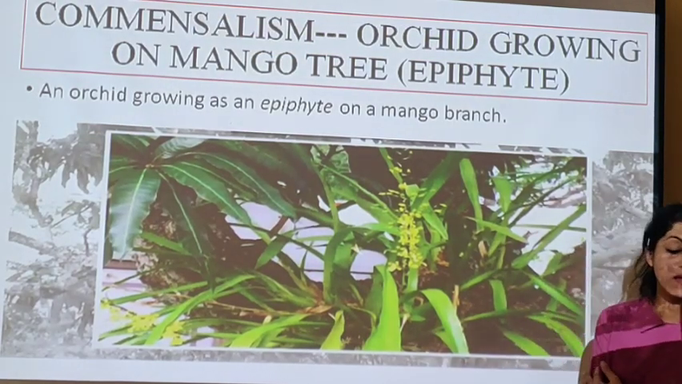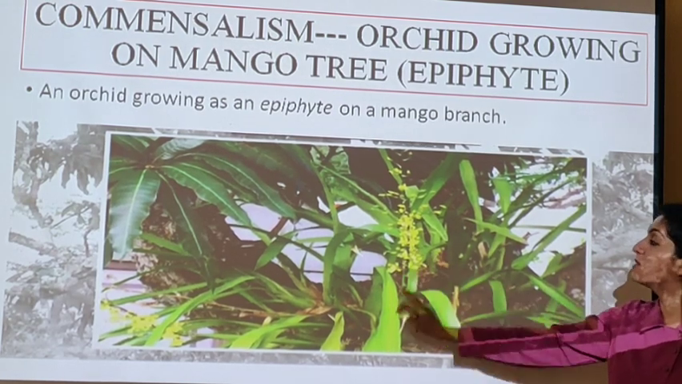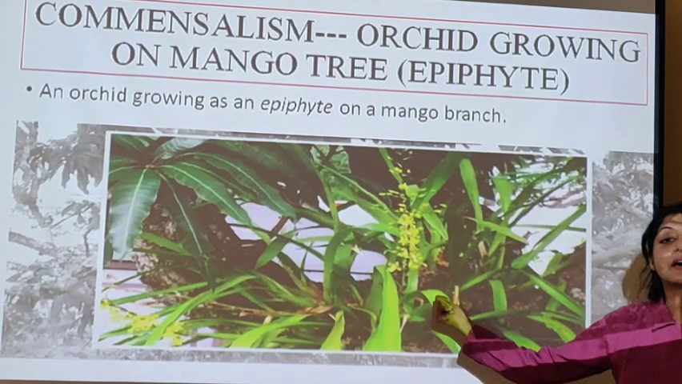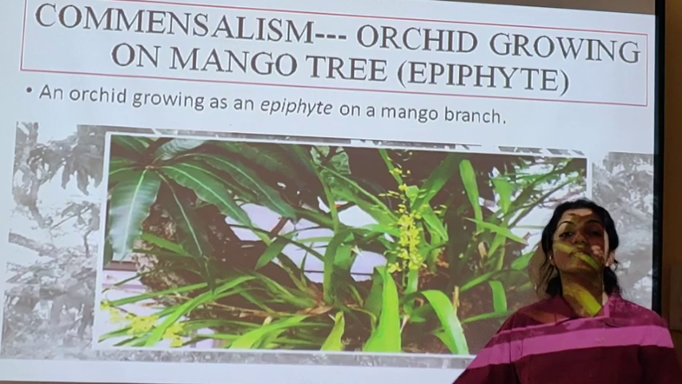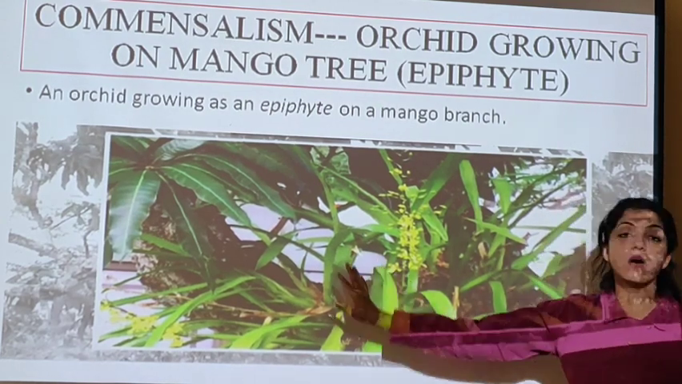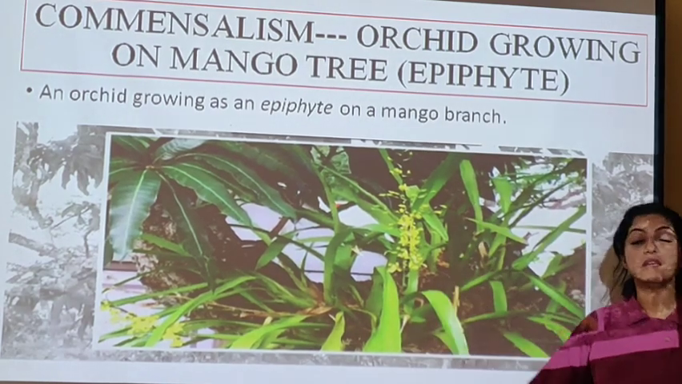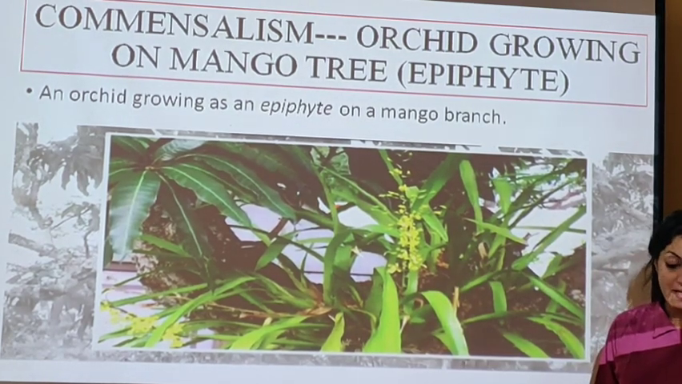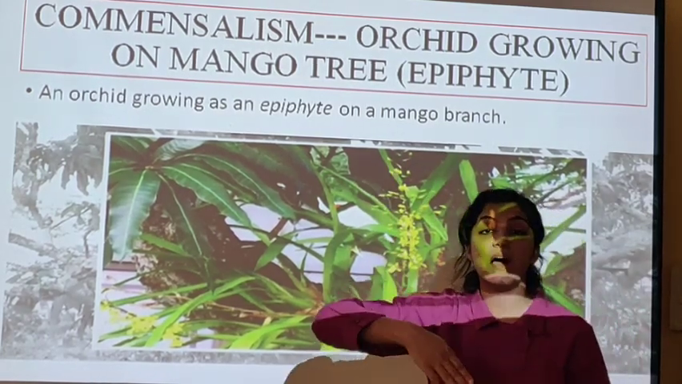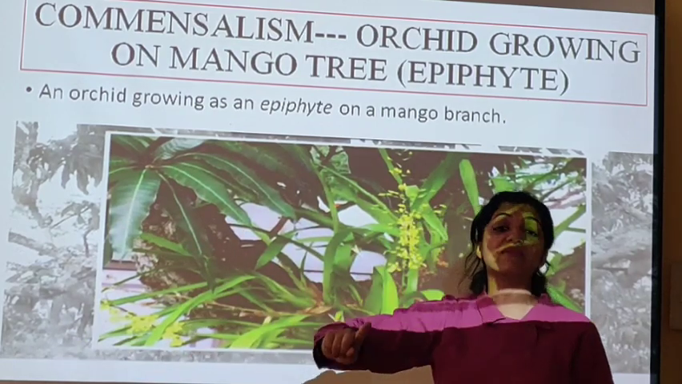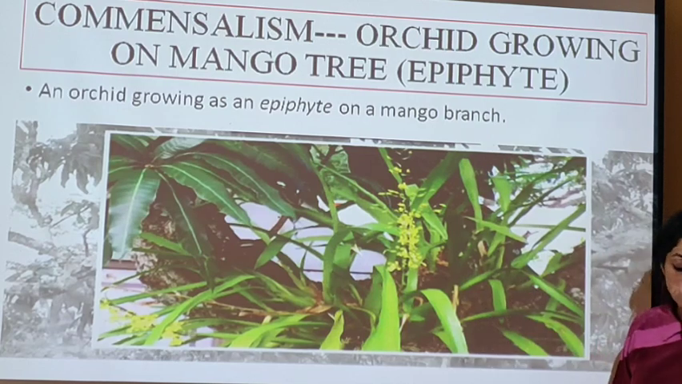Most common example is of an orchid growing on the mango tree. This orchid which grows on the mango tree does not produce its own food. It lives on the mango tree. It's going to take its food, its shelter from the mango tree. But the mango tree in return is not going to get affected in any way. So that is commensalism. Epiphytes, we read this word when we had seen different types of plants in different biomes. Epiphytes are the plants which grow on taller plants.